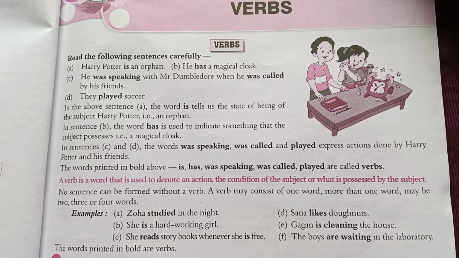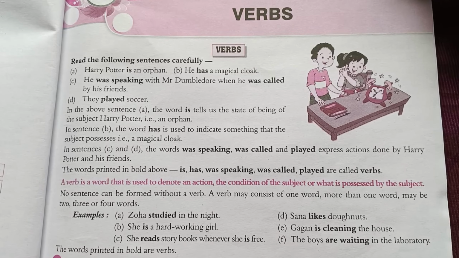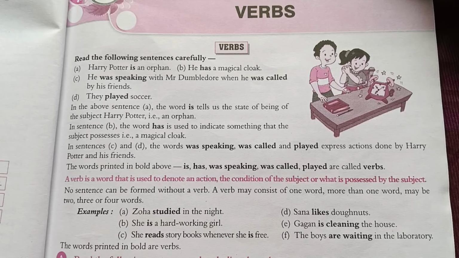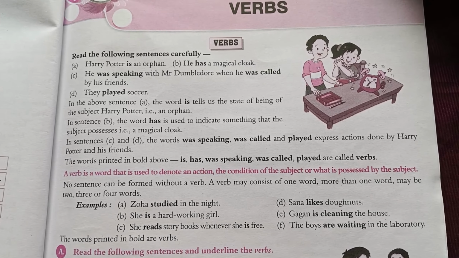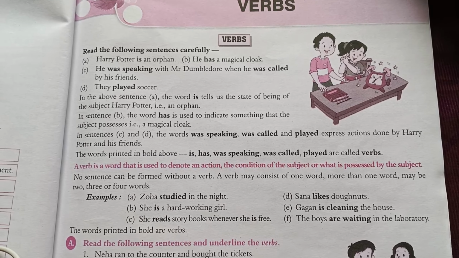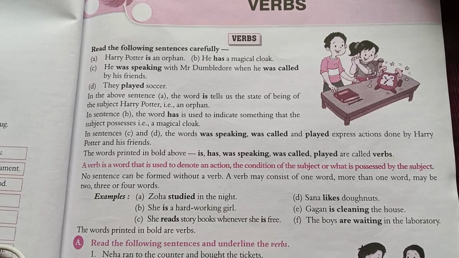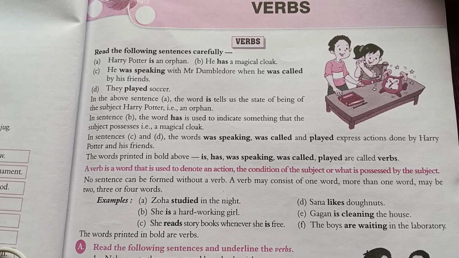Hello everyone. Today we will do one of the most important topics of grammar, that is the verb. Actually, I call the verb the heart of a sentence. Why is it called the heart of a sentence? Because there is not a single sentence without a verb. Yes, there is some exception also, because in some exclamatory sentences we do not need the verb to express our feelings, but except for exclamatory sentences, most sentences always carry a verb with them.